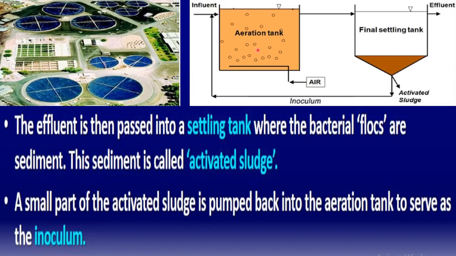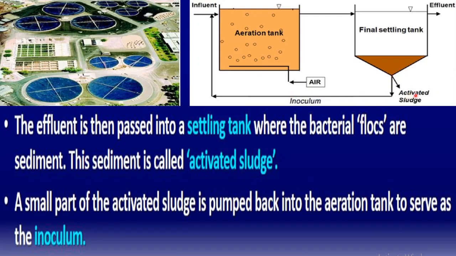As we are saying, a mesh of bacteria and fungi is formed in the aeration tank due to agitation. Okay, but where are these bacteria and fungi coming from? We are taking inoculum from activated sludge. Because of the presence of that inoculum, some bacteria and fungi are already present in the aeration tank, and those are increasing their population. That's why a large amount of flocs is formed inside the aeration tank. So for the inoculum we are using a small amount of activated sludge.